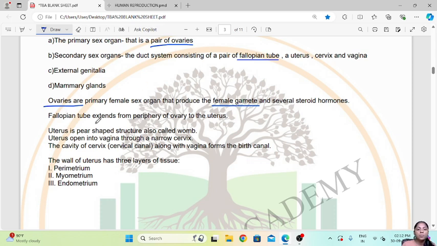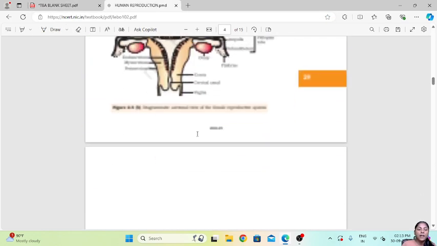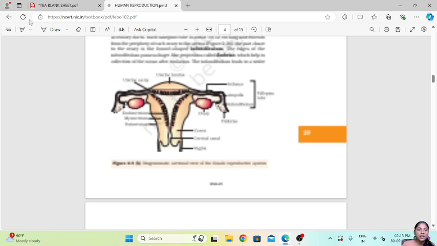Then the fallopian tube extends from the periphery of the ovary to the uterus. The uterus is a pear-shaped structure which is also called the womb, and it opens into the vagina through the narrow cervix. The cavity of the cervix along with the vagina forms the birth canal. Now the wall of the uterus has three layers of tissue, that is perimetrium, myometrium and endometrium, and they form a lining, as we can see over here in this diagram.